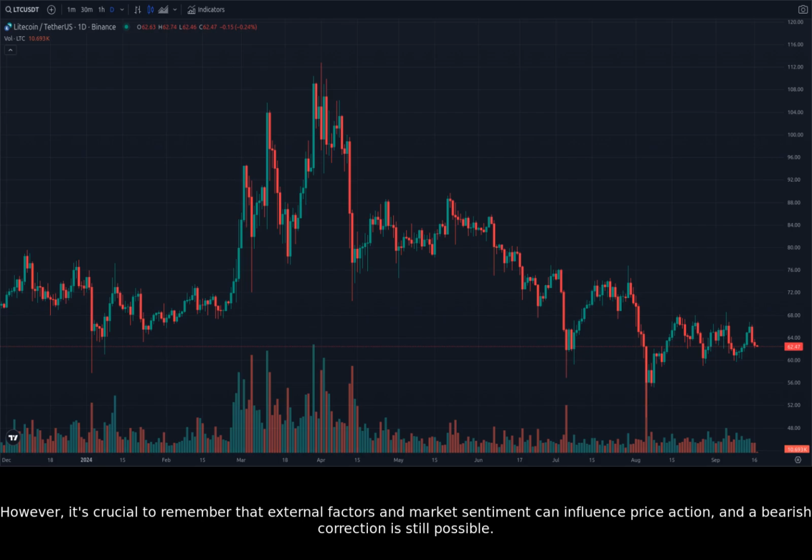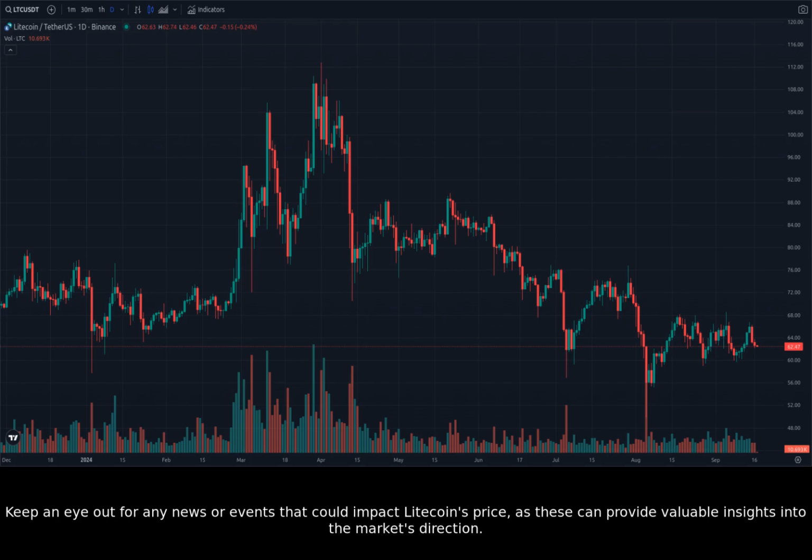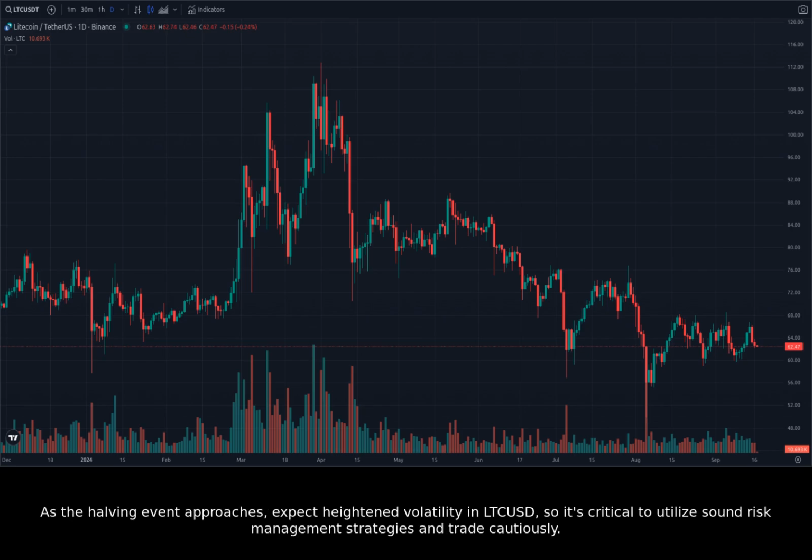However, it's crucial to remember that external factors and market sentiment can influence price action, and a bearish correction is still possible. Traders should closely monitor these price levels and be prepared to adjust their strategies based on the market's behavior. Keep an eye out for any news or events that could impact Litecoin's price, as these can provide valuable insights into the market's direction. As the halving event approaches, expect heightened volatility in LTCUSD, so it's critical to utilize sound risk management strategies and trade cautiously.